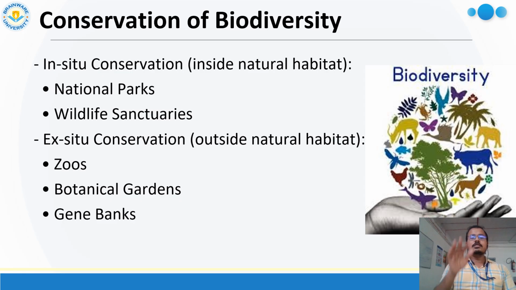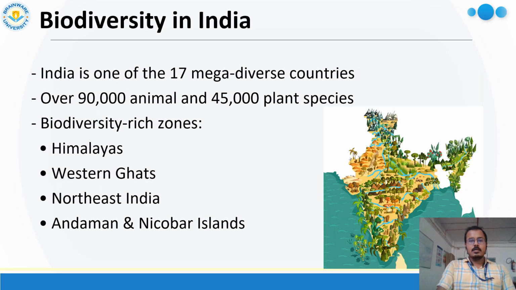Examples of in situ conservation are national forests and wildlife sanctuaries, where the natural environment is present and species are present in their natural habitat. In ex situ conditions, there are zoos, botanical gardens and gene banks. Those are all ex situ, because here organisms or species are present artificially.